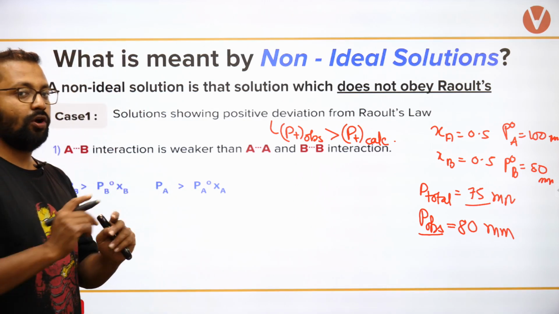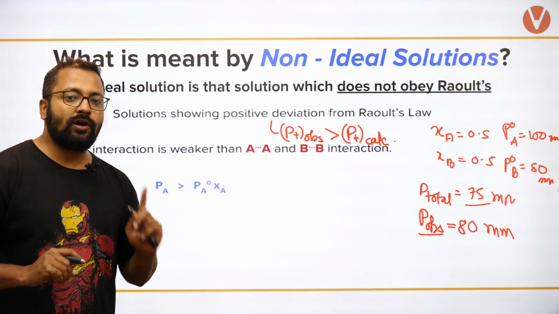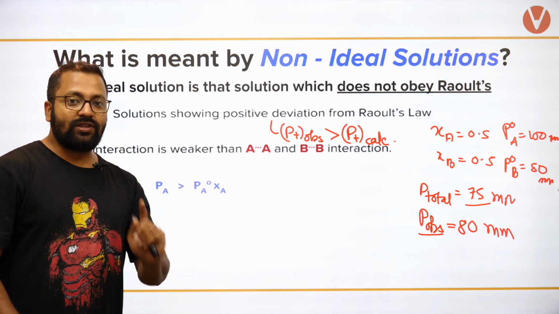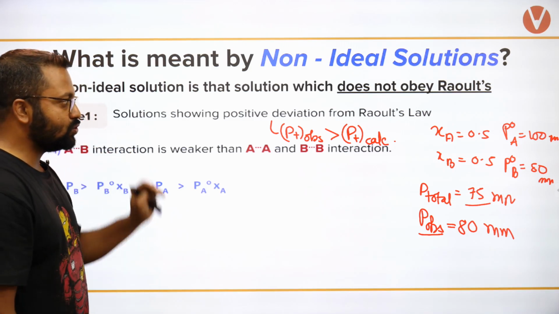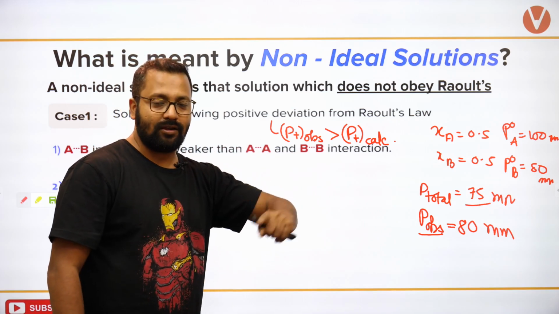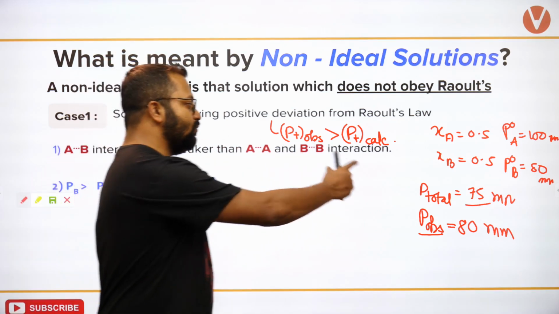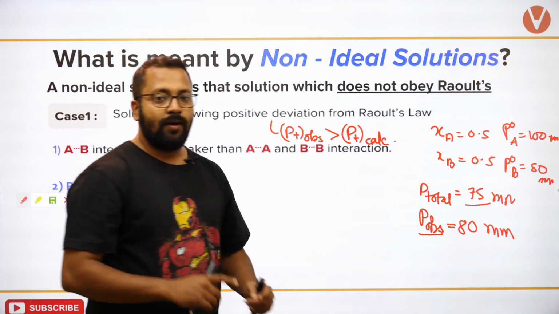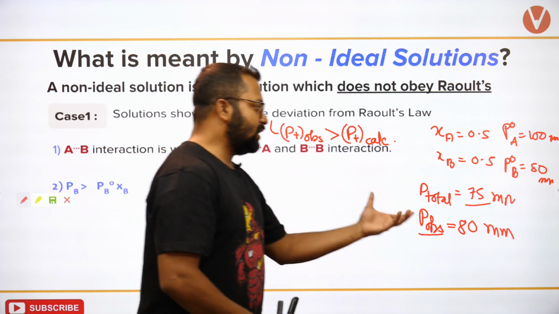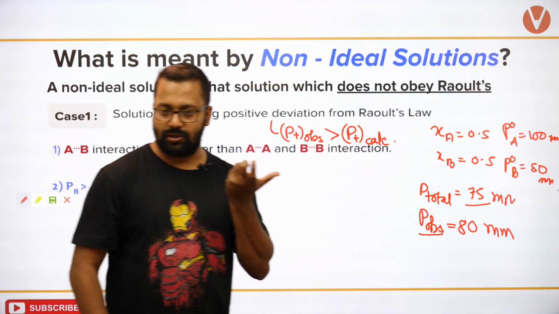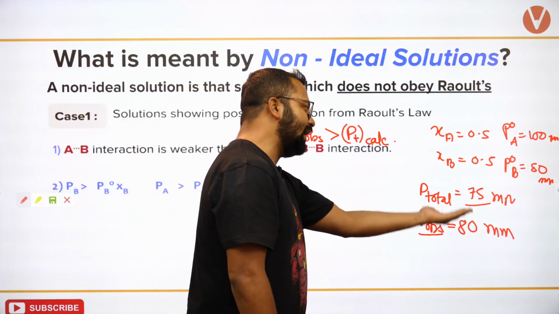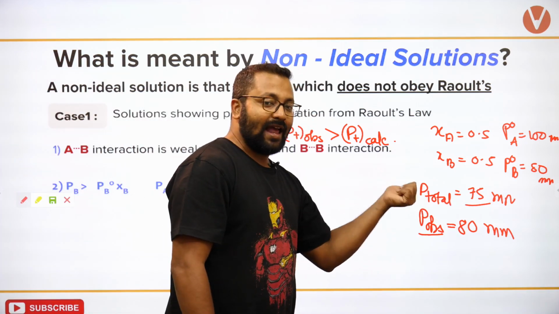Positive deviation is not because of boiling point, not because of freezing point, not because of osmotic pressure. It is in reference to vapor pressure. Please do remember that. Please don't make this error. Many people make this mistake because they relate deviation to boiling point or freezing point or osmotic pressure. Deviation is related to vapor pressure. Observed vapor pressure will be more than the calculated one.